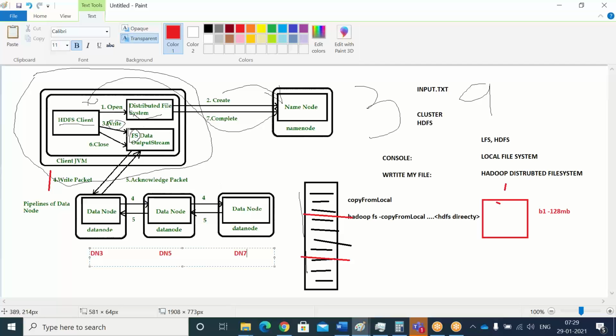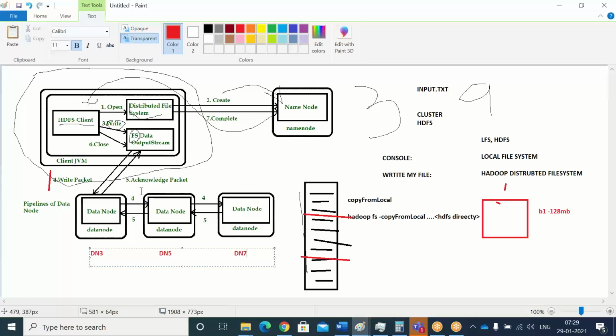How will it happen internally? First it will contact the distributed file system, then it will go to the FS output stream. Once the data in terms of blocks is decided, it will create packets, which is again some other low level. The packets will come to data node 3 first, and it will write the data for the client. Here also we have a JVM. It will write the data first here, then go to the next data node. As I said, the first copy only takes time; later it will replicate to here, then here. That is the replication factor of 3.